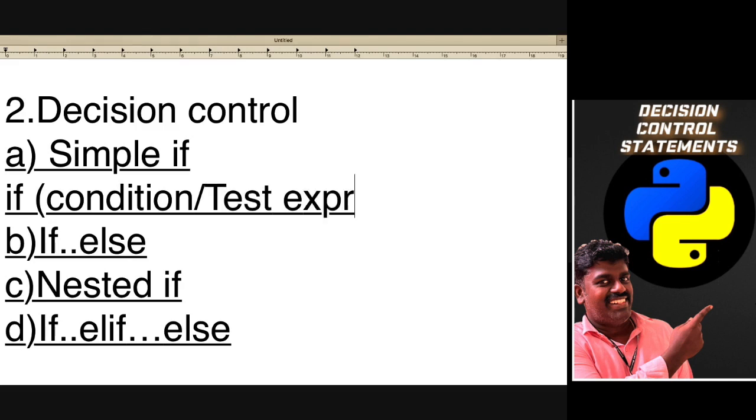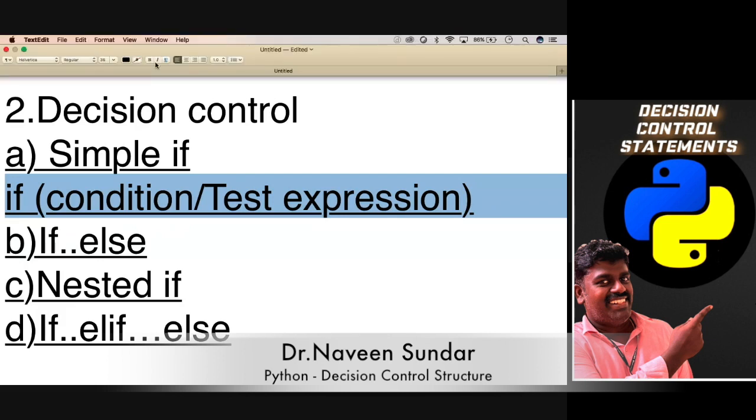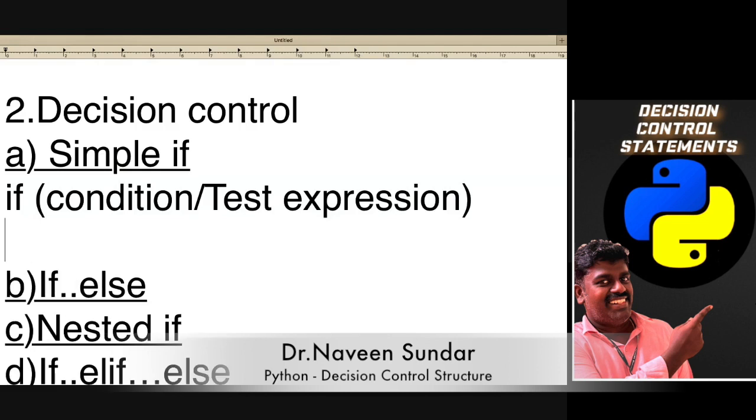That is another name. And then the important thing is we are going to give a colon here. Got my point?